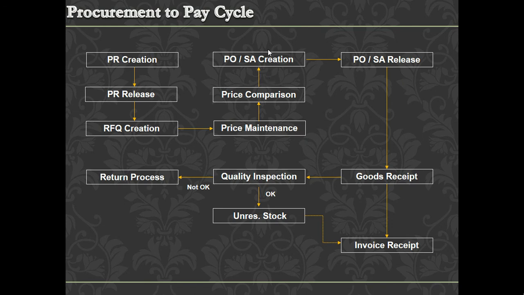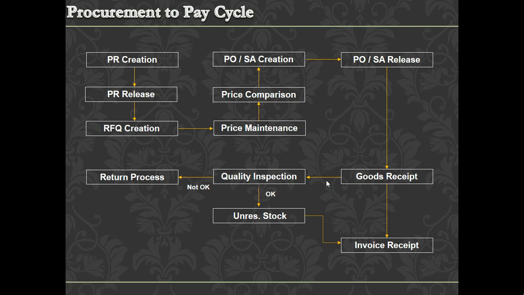Once the PO is created, it goes for approval. Once it is released, we can issue the PO copy to the vendor. Against the PO copy, they supply the material. Once it reaches our gate, we receive the material and do the goods receipt process in the system. If we enable the quality inspection process, the quality team does the inspection.